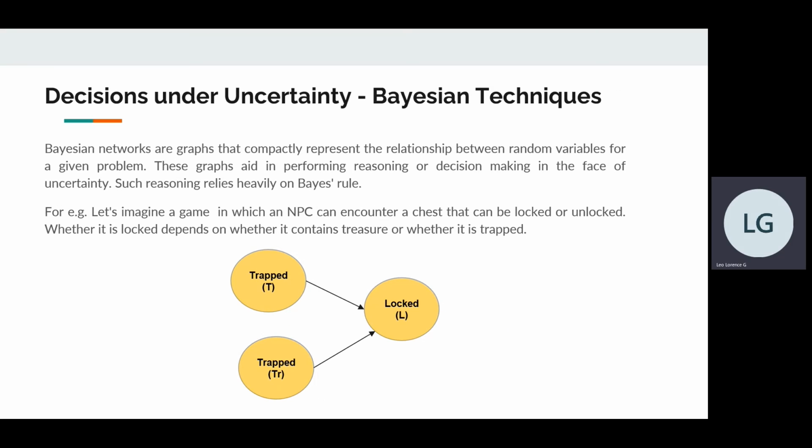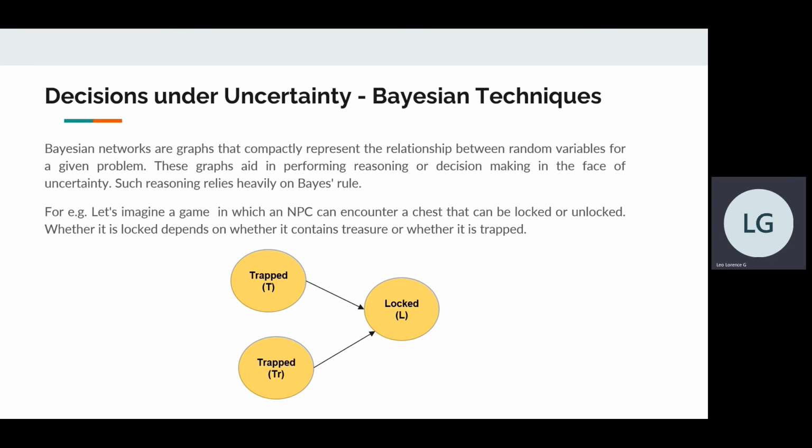Speaking about Bayesian techniques. Bayesian networks are graphs that compactly represent the relationship between random variables for a given problem. These graphs aid in performing reasoning or decision-making in the face of uncertainty. So such reasoning relies heavily on Bayes' rule. So let's consider the following diagram.